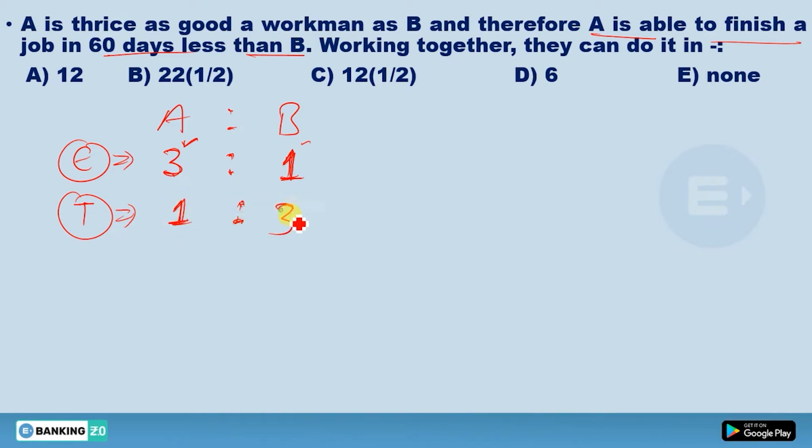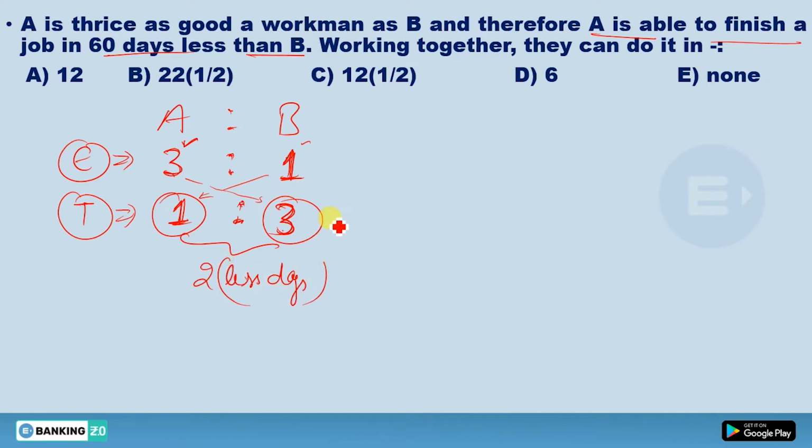So how much time B will take? B will take 3 days. So this one is the inverse relation actually. So he is taking 1 day, he is taking 3 days. So what should be the difference, or how much less days A is taking? So A is taking 2 less days than B. Okay, 2 less days than B. But in question they have given you 60 days less. So this 2 will be equal to the 60.